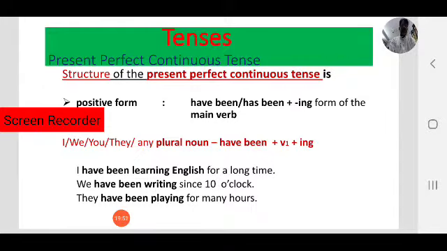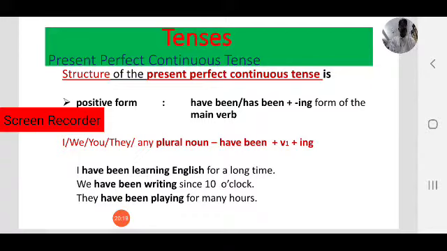I have been learning English for a long time. That is first person singular. We have been learning English for a long time. You have been learning English for a long time. They have been learning English for a long time.